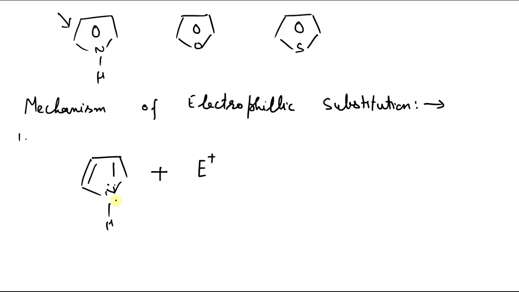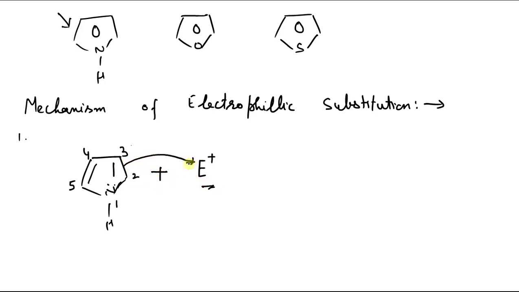Now, let us do the numbering before discussing, because we have to discuss orientation in the next class. Numbering starts from the heteroatom: 1, 2, 3, 4, 5. The second position is also called the alpha position, and the third is the beta position. We will use this terminology later. First, for the mechanism, I will simply show the attack at the second or alpha position. It may also attack the third, beta position. Positions 4 and 5 are equivalent to 3 and 2 respectively.